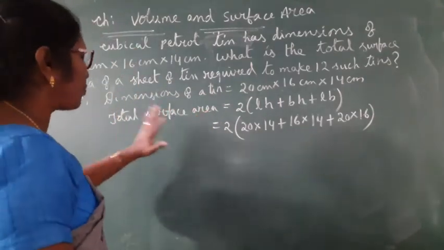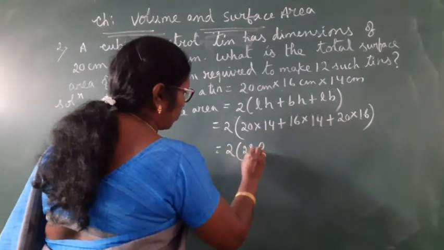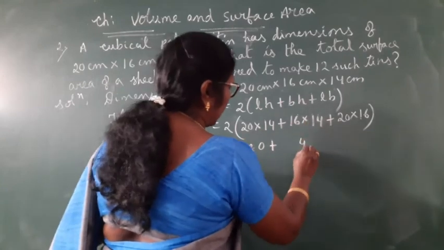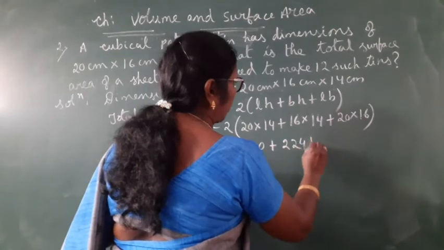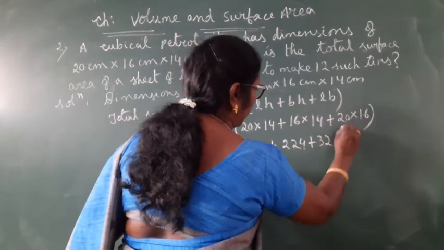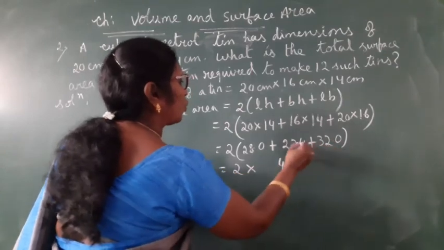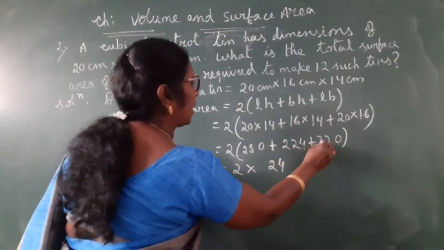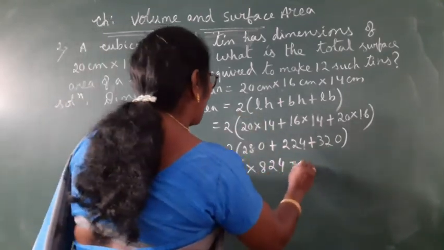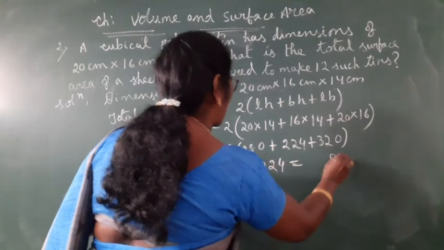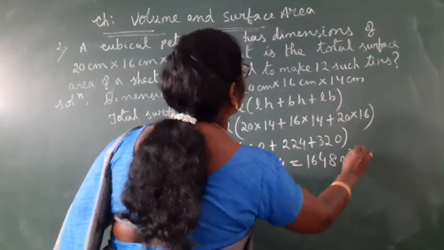Total surface area of the tin: 2 into (280 plus 224 plus 320). That gives you 2 into 824, which is 1648 centimeters square.